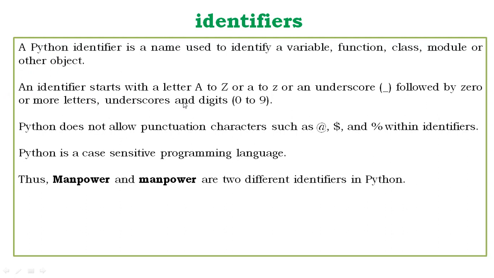The number of spaces in the indentation is variable, but all the statements within the block must be indented the same amount. For example, if true, print true, else print false. However, the following block generates an error. If I write like this, it will generate an error. I have already demonstrated this inside the Spyder platform.